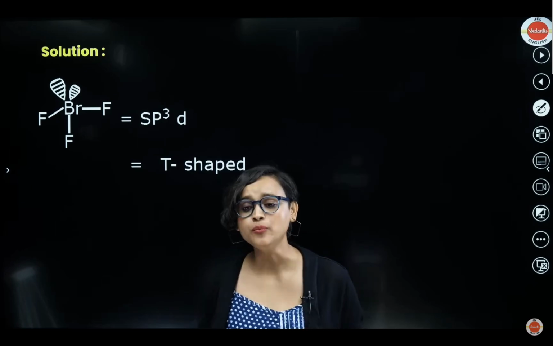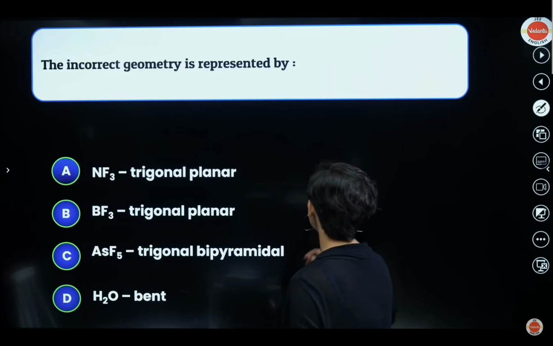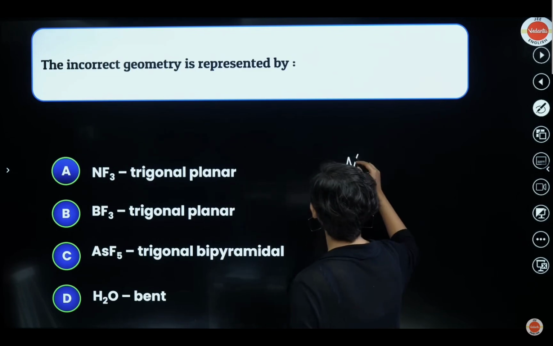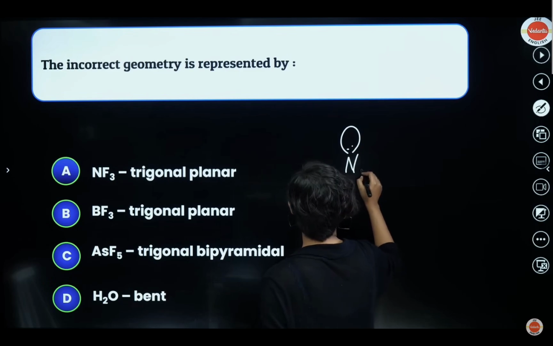Okay. Now, moving on from here, let's do another question. The incorrect geometry is represented by incorrect geometry, my dear students. So that means that N. Let's do it for the first one. N has 5 electrons, right? So 1, 2 here. Yes, 1 lone pair, and then it will be F.